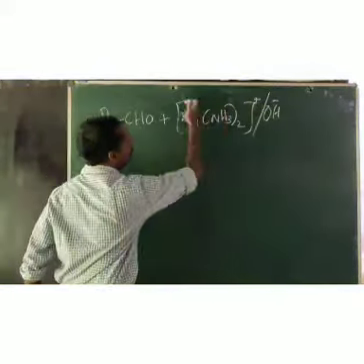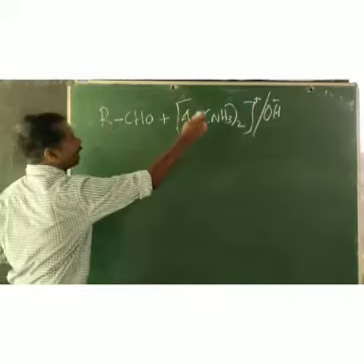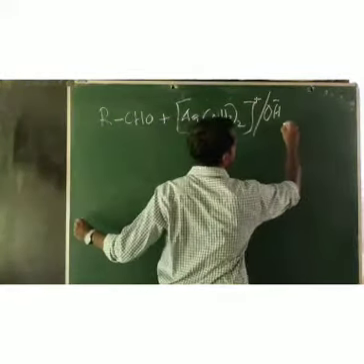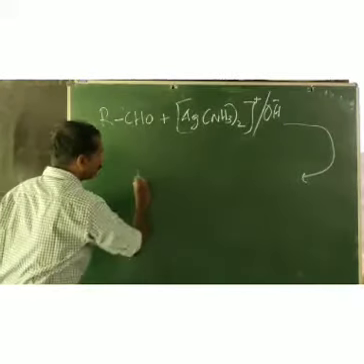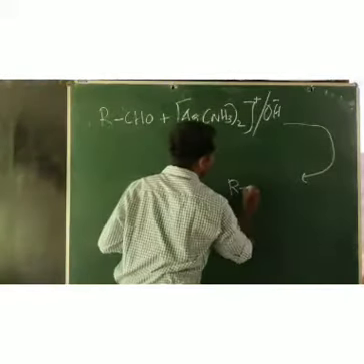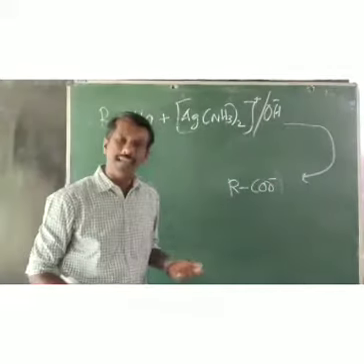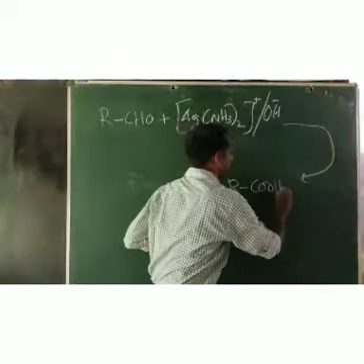Aldehyde, when oxidized with the Tollens reagent, will undergo oxidation and change into the corresponding carboxylic acid, that means RCOOH, carboxylic acid or carboxylate ion. You can write it as RCOO-, or you can write it as RCOOH.